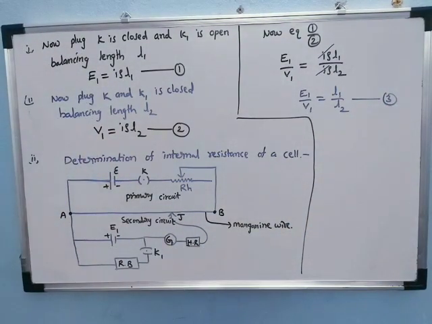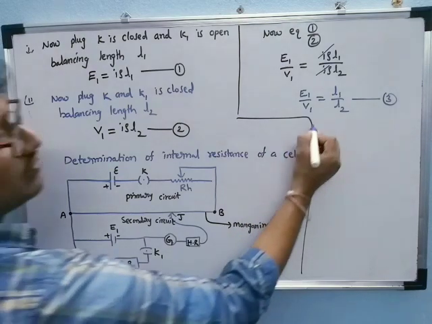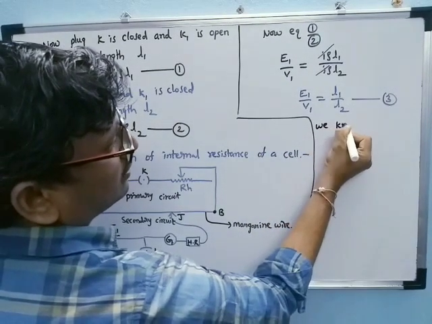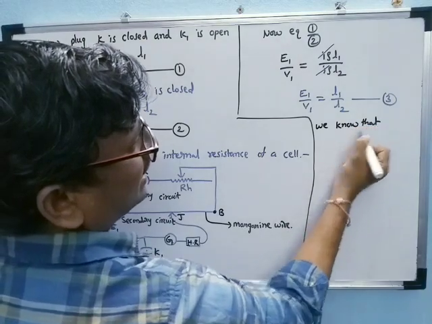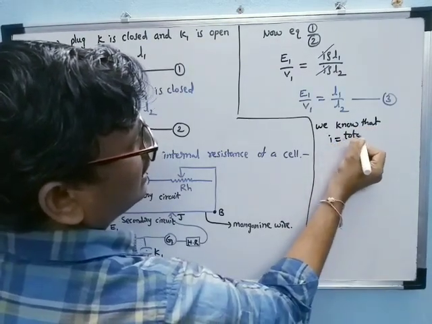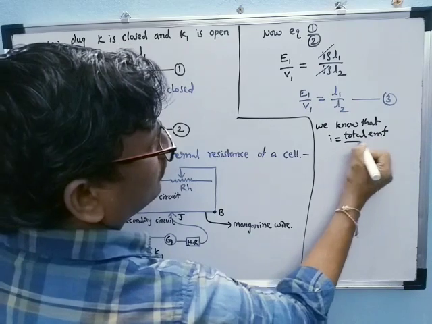But we know that the current is equal to total EMF by total resistance.